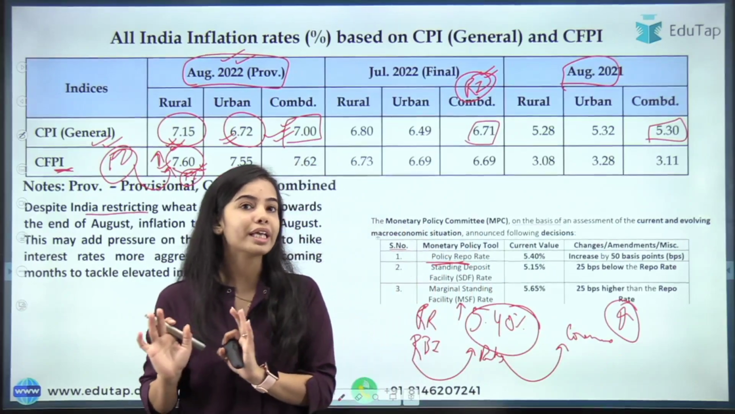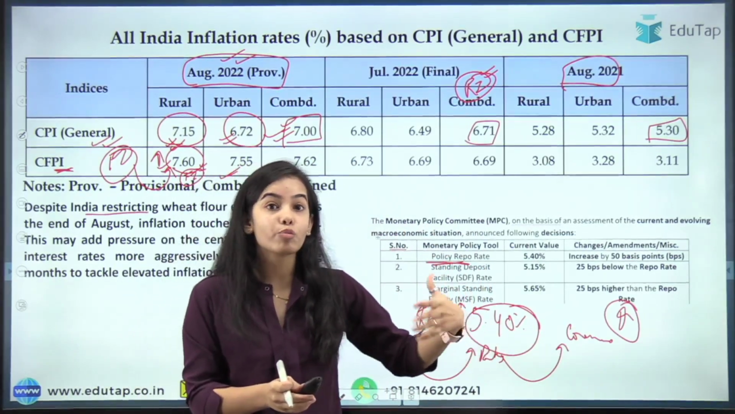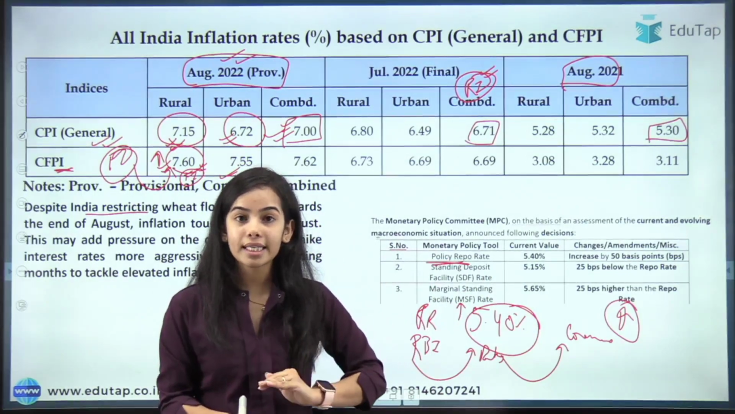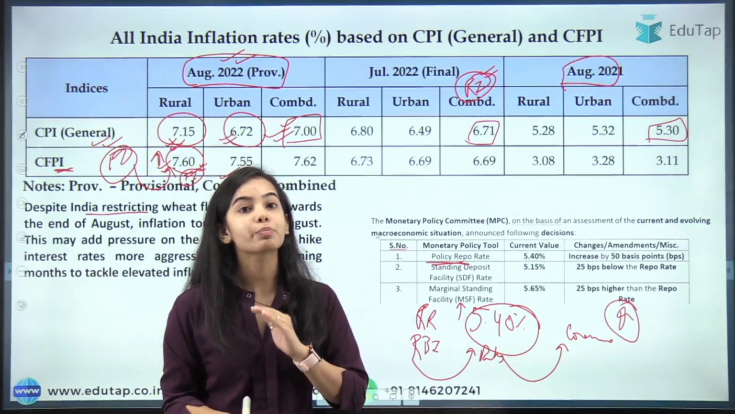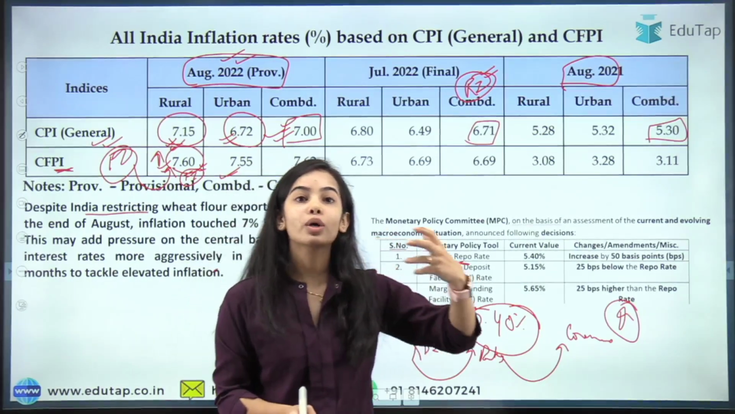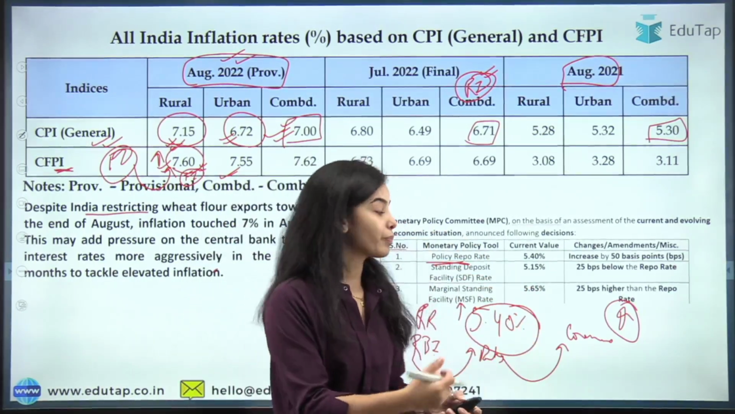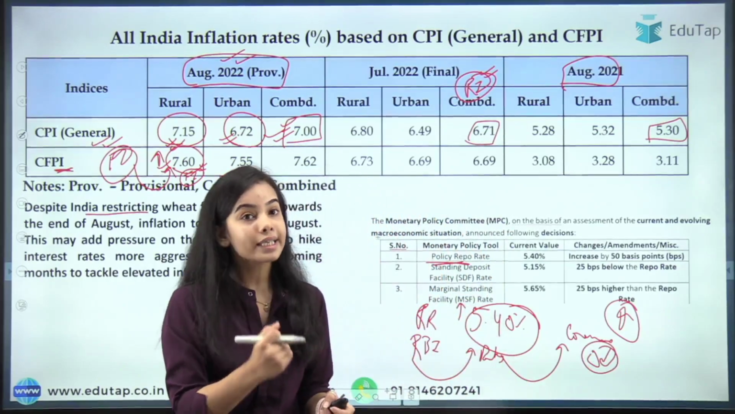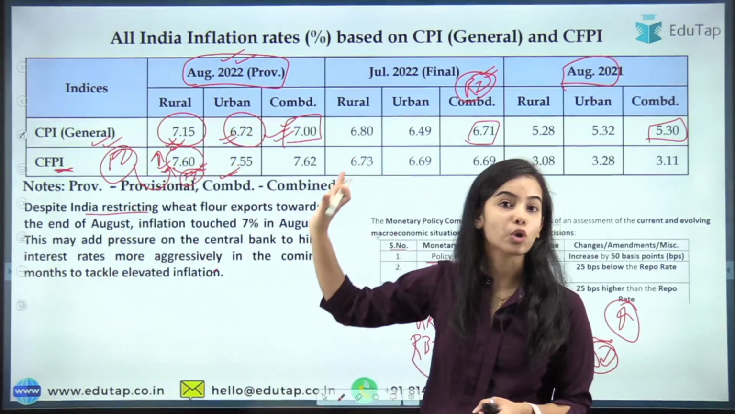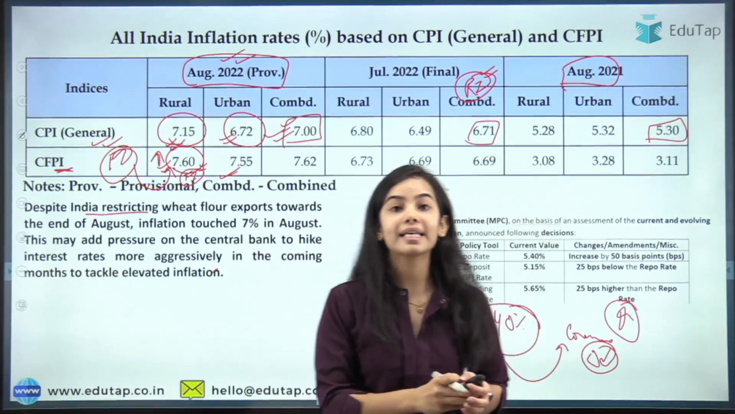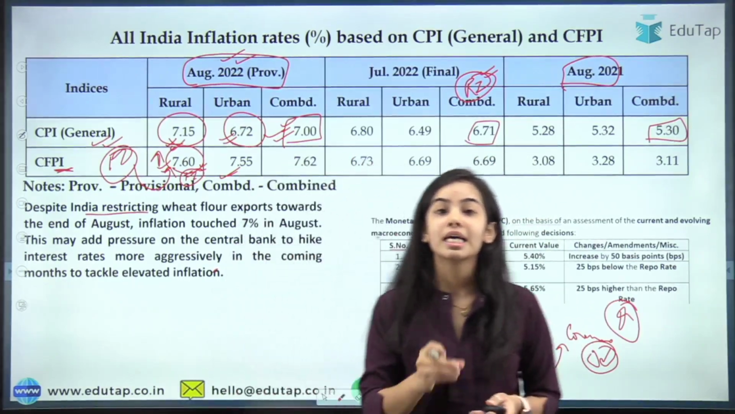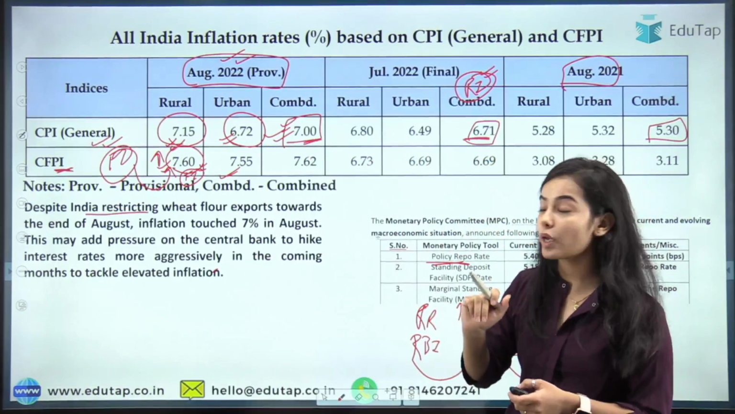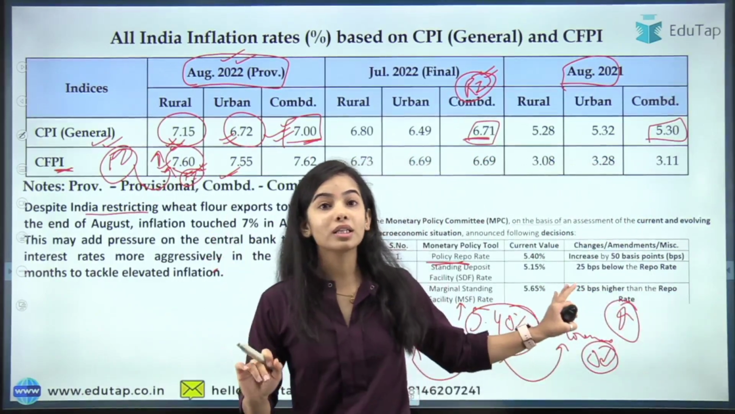So I will not want to take loans because I have to pay a higher interest rate. When people take fewer loans, that means they are demanding fewer products, because loans are taken to consume something. So the demand will decrease, and when the demand decreases, the inflation decreases. But here you can see that this has not happened. Even though the RBI has increased the repo rate continuously, the inflation has still increased from the previous month. This is what the RBI has done.